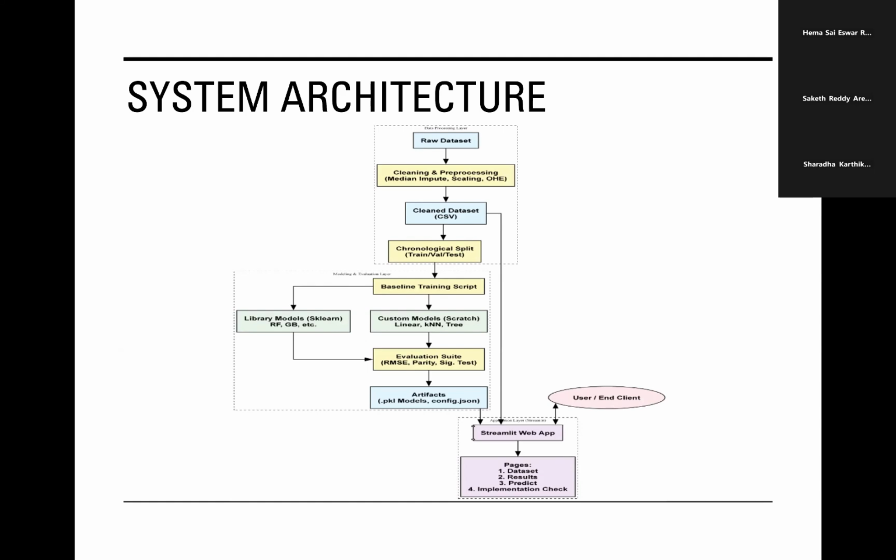Those artifacts are then consumed by a Streamlit web app, which exposes pages for dataset exploration, results, implementation checks, prediction, and export. The key idea is that the same split, preprocessing, and seeds are used throughout. So what you see in the app matches what we describe in the report.